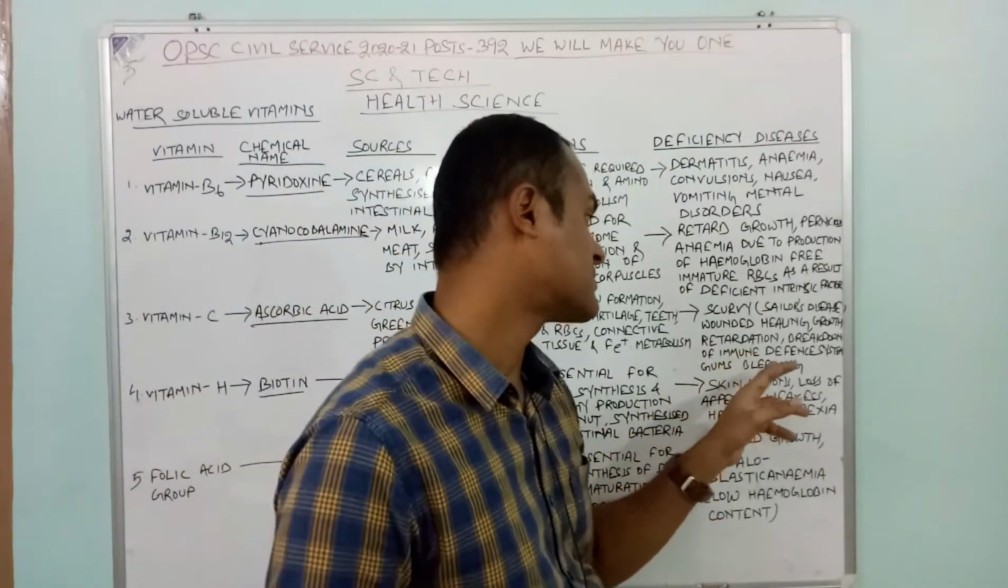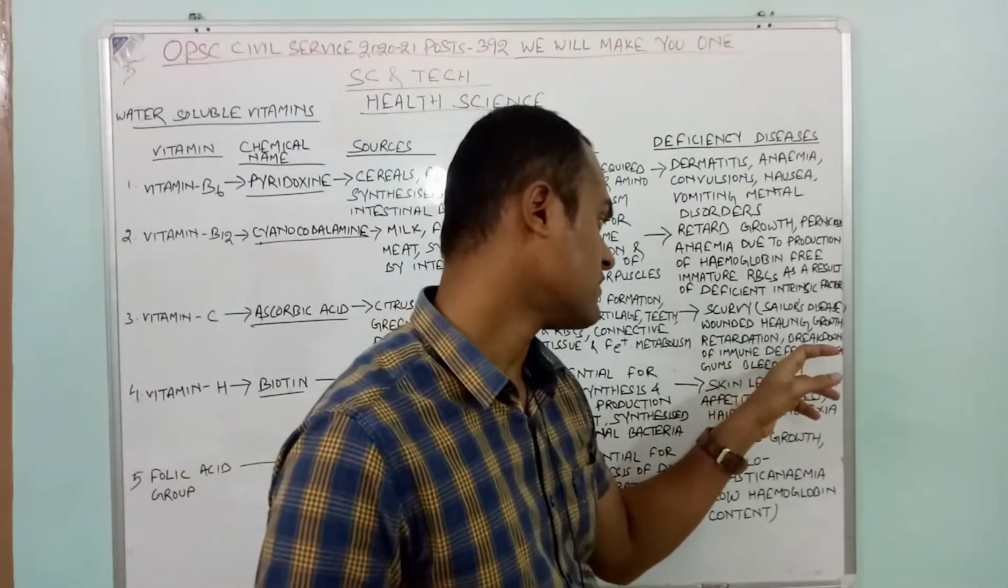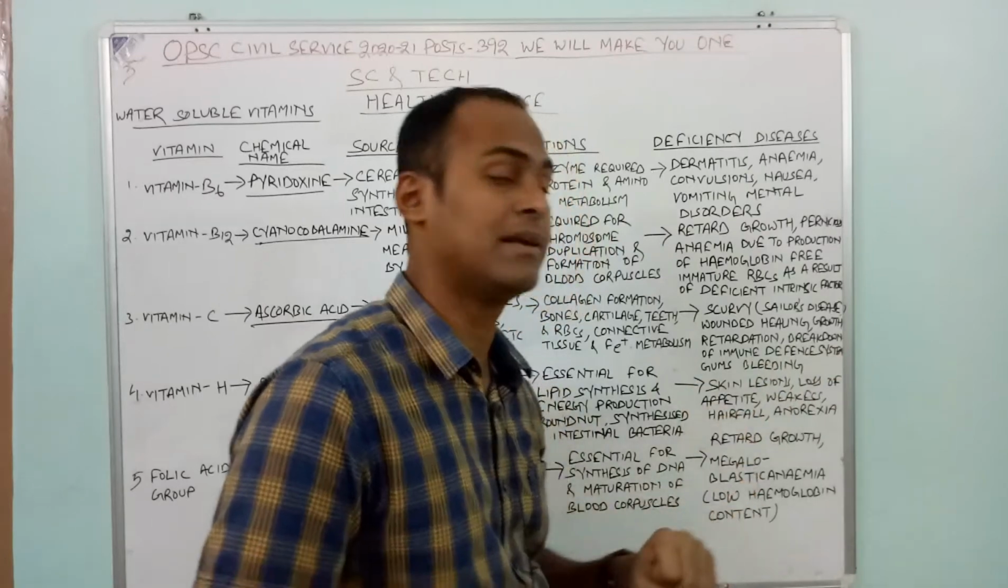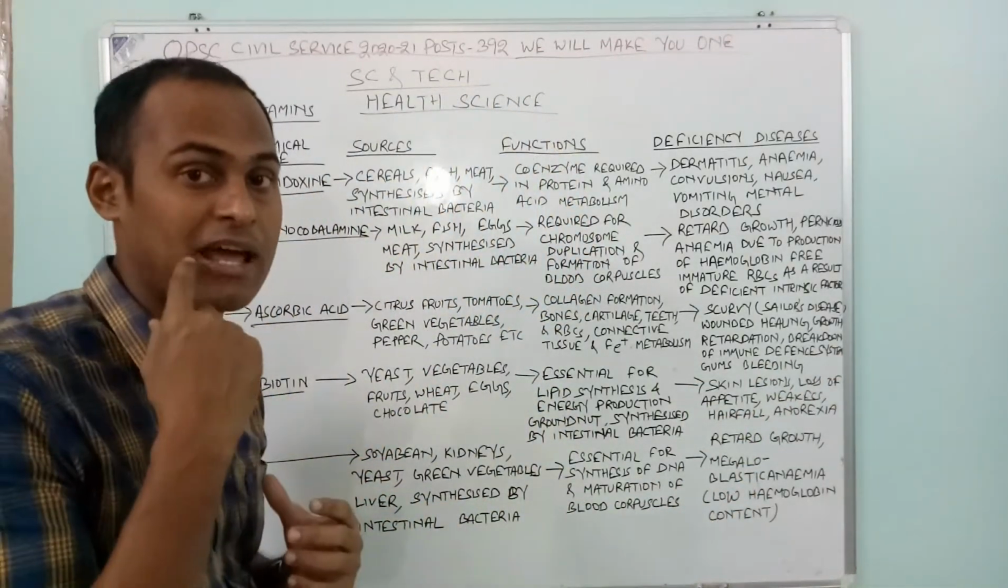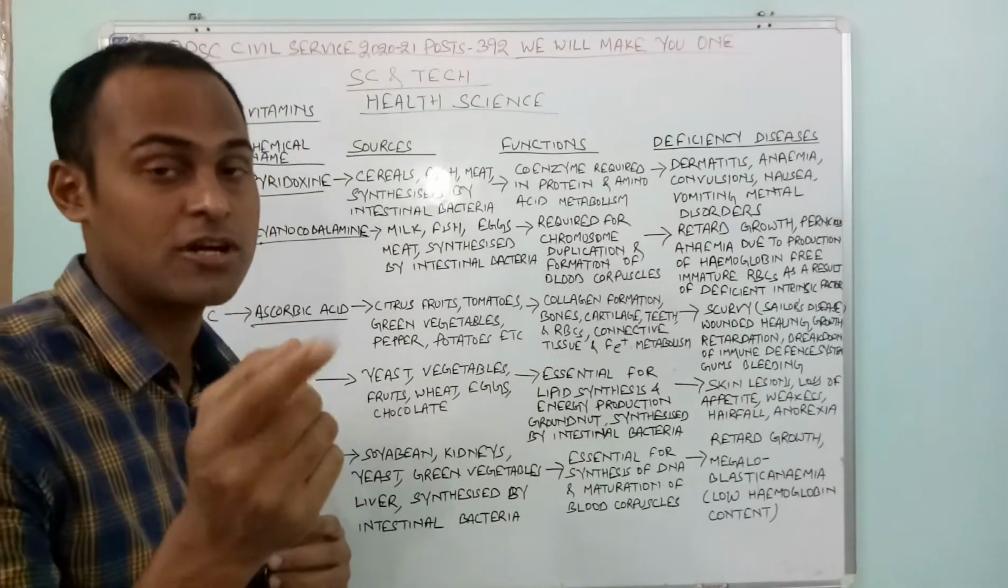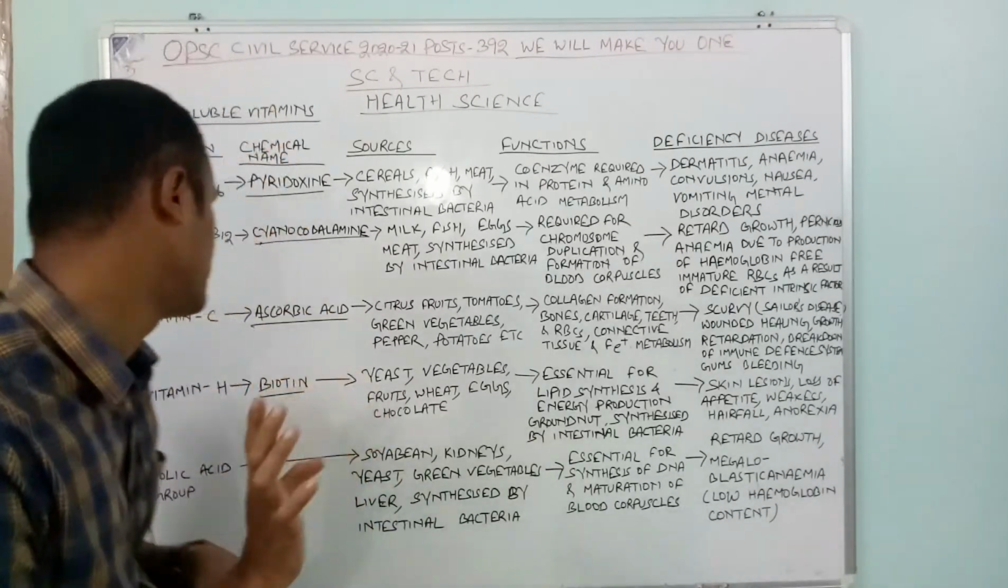Then gums and bleeding gums. You might have seen some people having bleeding gums. It is because of deficiency of vitamin C.